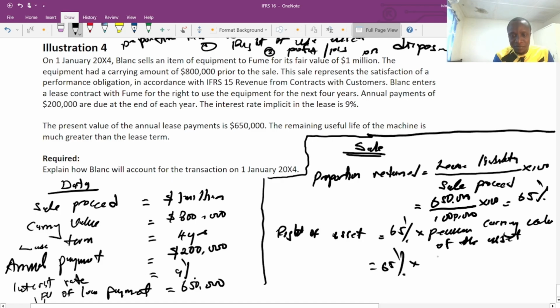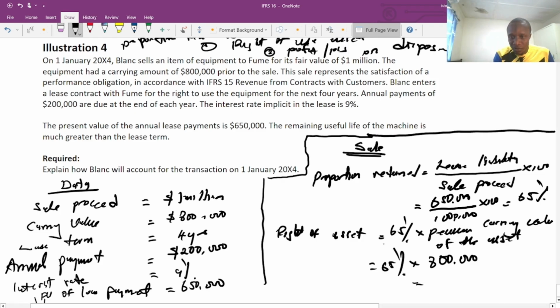So this will be 65% times the previous carrying value of 800,000, which will equal, let me use my phone calculator, 0.65 multiplied by 800.